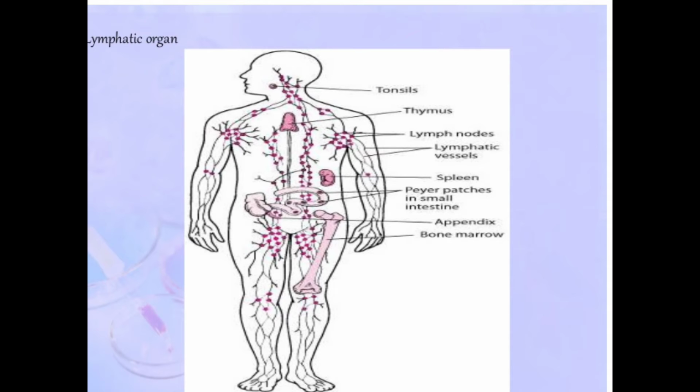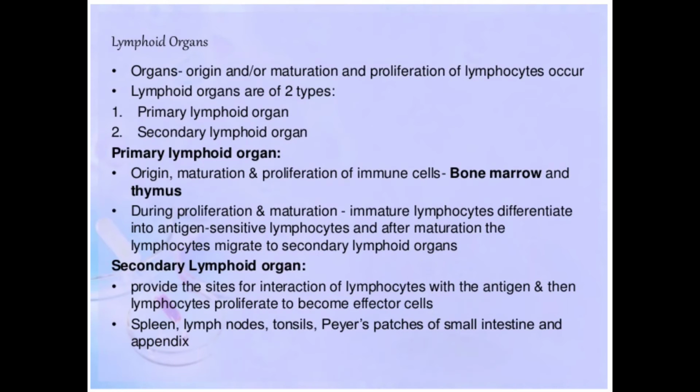Okay, let's study one by one. Lymphoid organ. Let's talk about the lymphoid organ. Now let's see the origin. So from where will the origin of this lymphoid organ occur? Origin and maturation and proliferation. This proliferation means division or multiplication. Increase in the number is known as proliferation of lymphocyte, which occurs in the lymphoid organ.